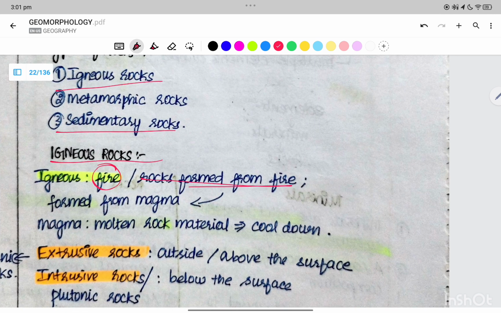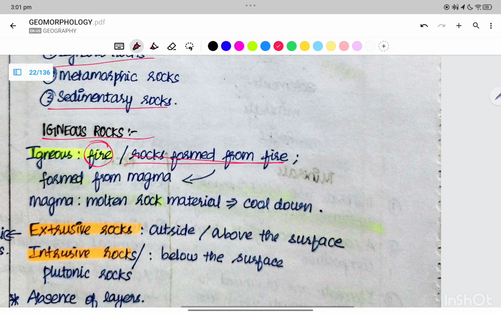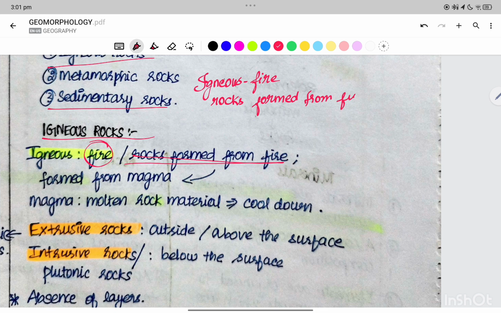The rocks formed from the fire are igneous rocks.